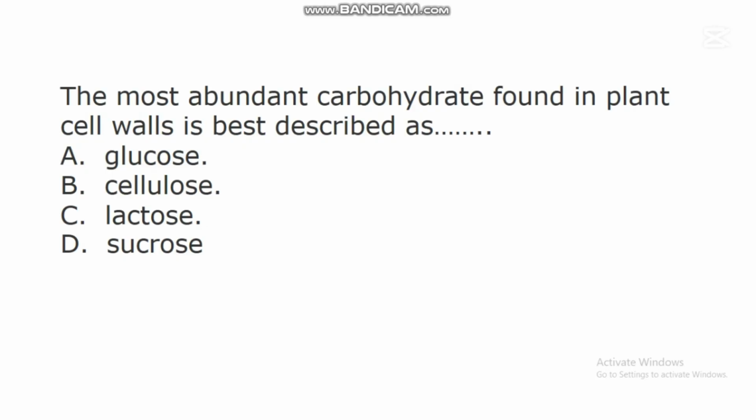In this question, the correct answer is B. Cellulose. This carbohydrate called cellulose is the most abundant carbohydrate that can be found in plant cell walls. Plant cell walls are rich in this carbohydrate known as cellulose.